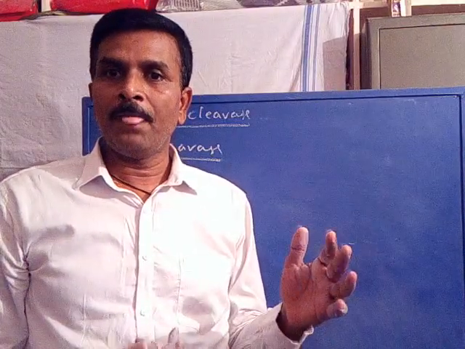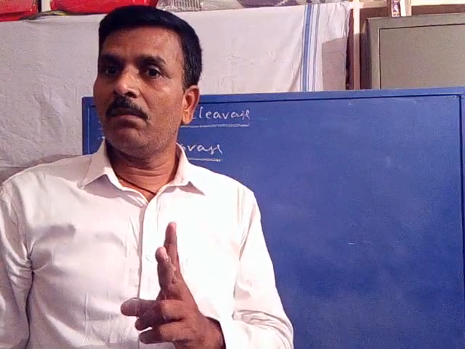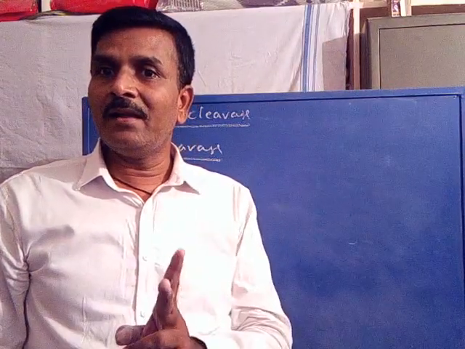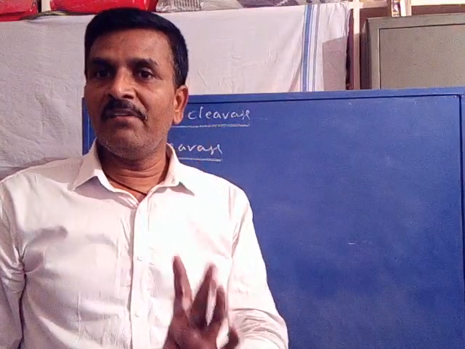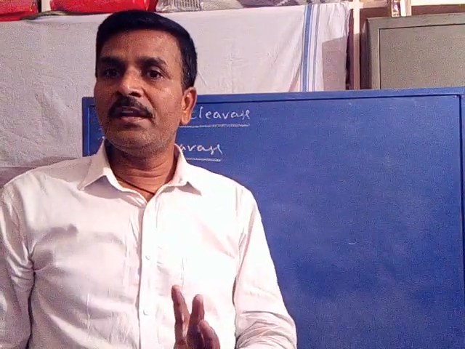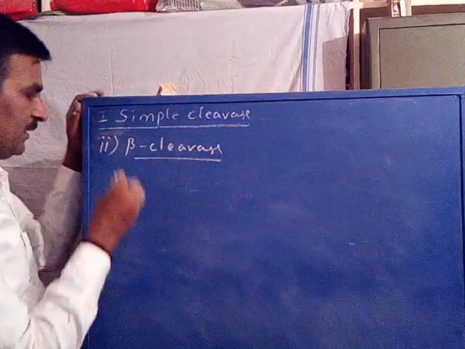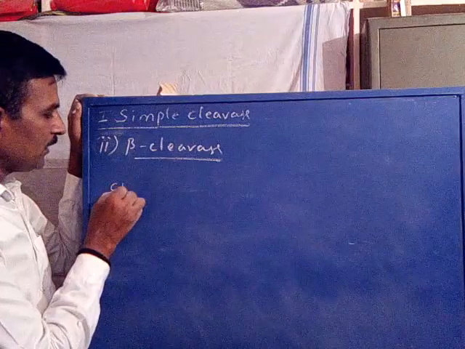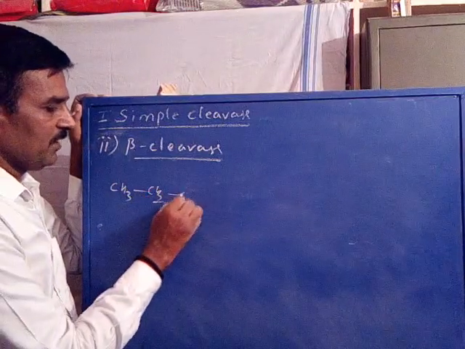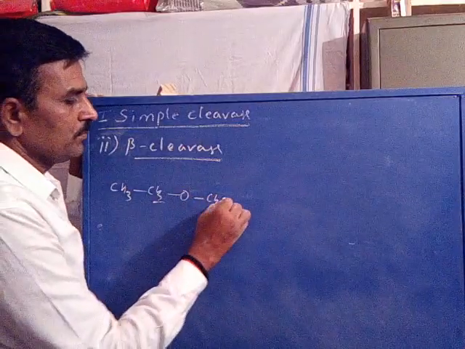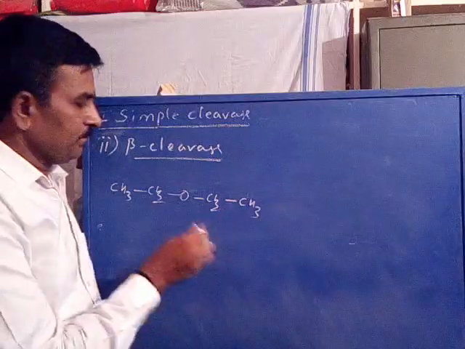Are you getting? Are you clear? The cleavage of the second bond or beta bond with respect to the charge or radical site is called beta cleavage. It is a simple cleavage, in that it is a homolytic cleavage, resulting in a cation by the loss of a radical. For example, CH3CH2OCH2CH3, diethyl ether.